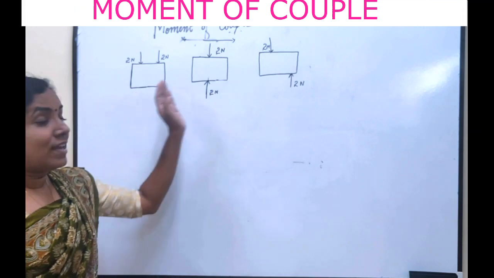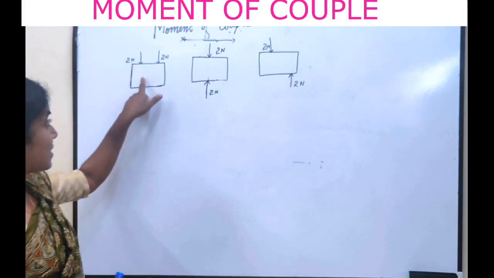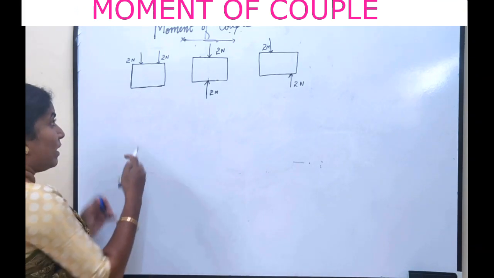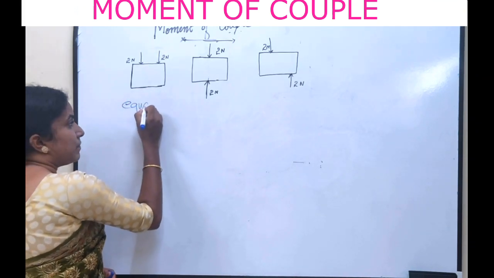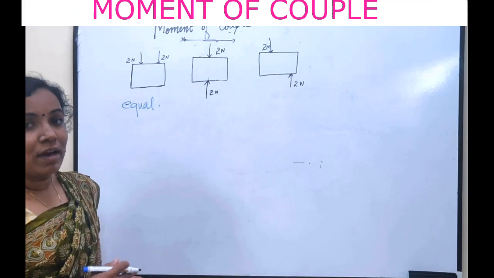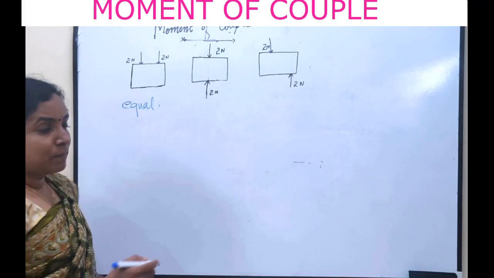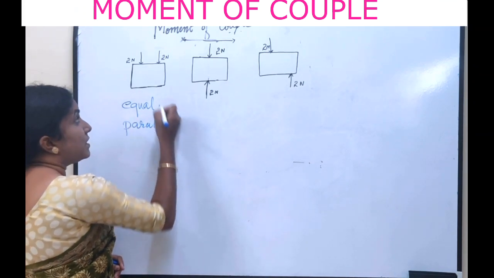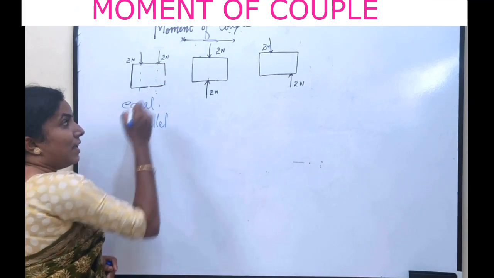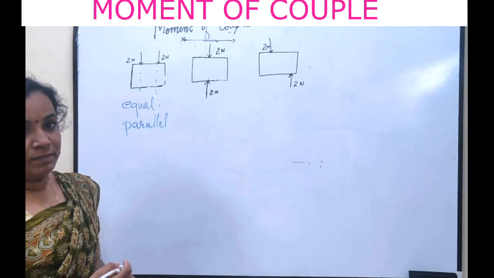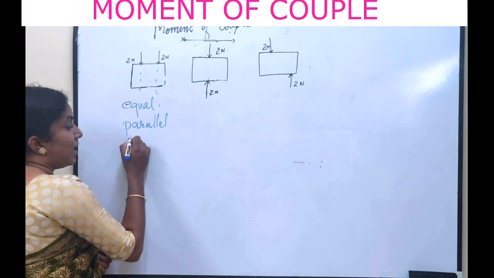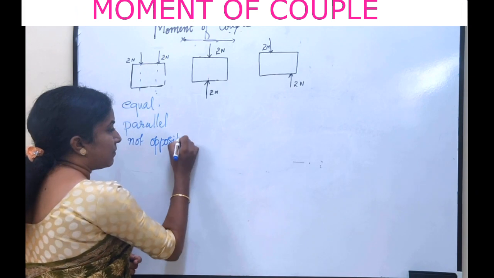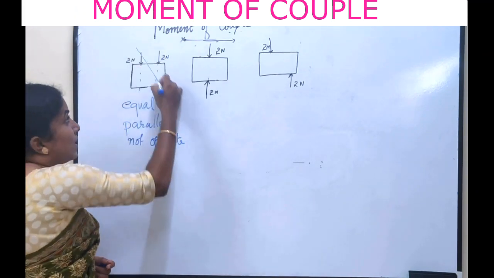Here there are three diagrams. In the first diagram, two forces are acting. They are equal. Both of them are 2 Newton, so they are equal. They are parallel. Is it? The line of action is parallel. Hence they are parallel. But they are not opposite. So it is not a couple.